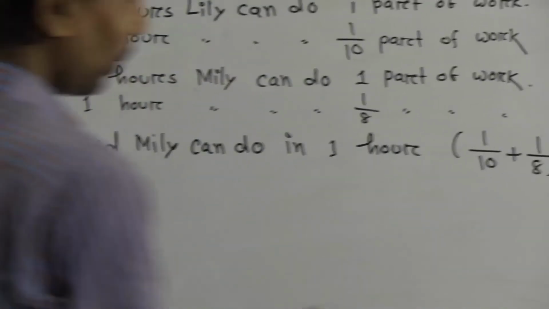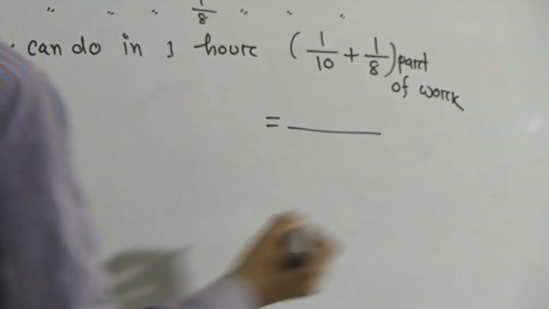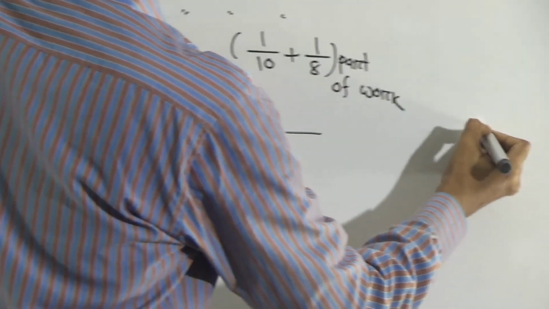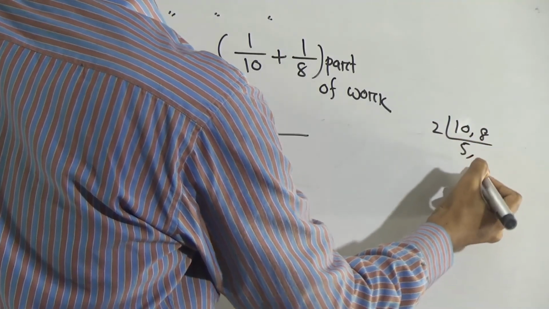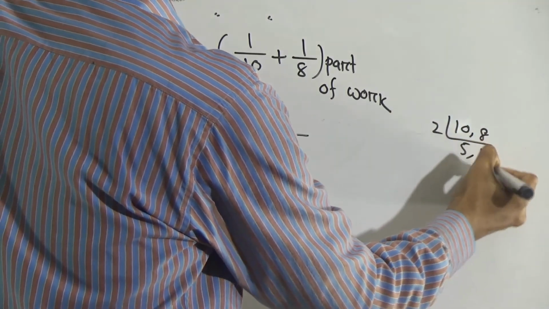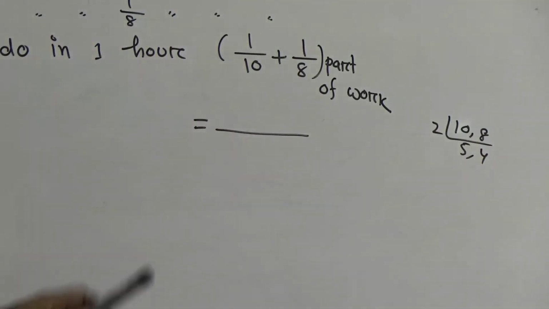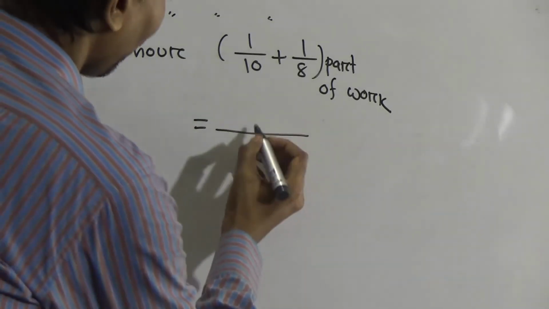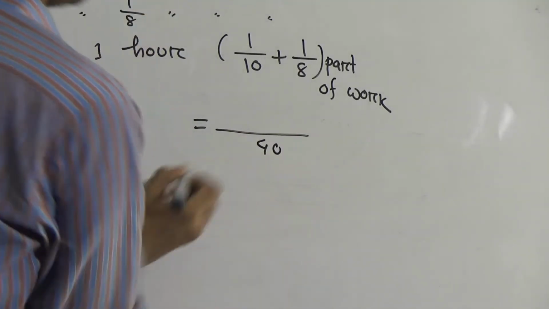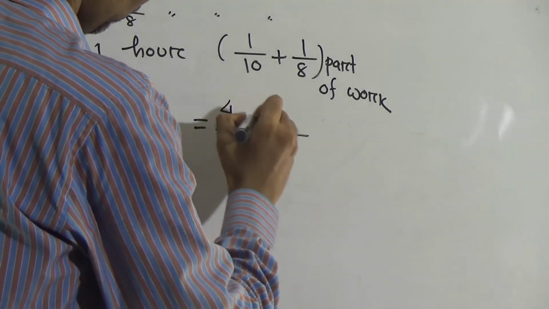Now you have to do the LCM of 10 and 8. 5, then 4. That means 5 fours are 20, 20 twos are 40. So we have got the LCM as 40. Divide 40 by 10, then we get 4.